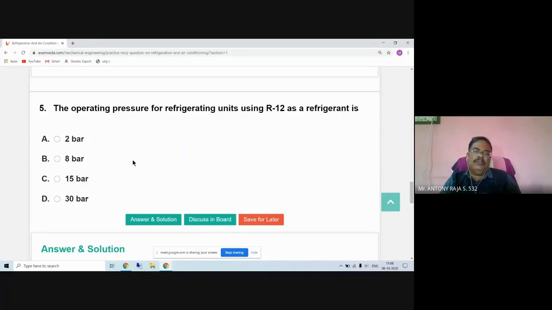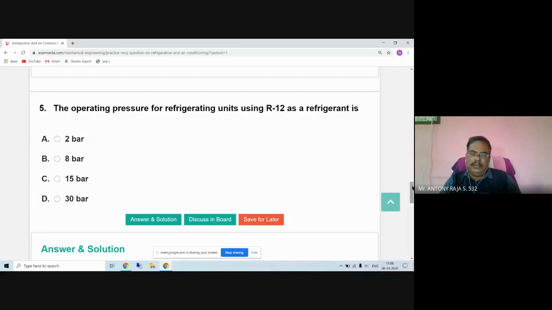Assuming that the evaporator is at 1 bar pressure and the condenser is at 8 bar pressure, the operating pressure ratio is P2 by P1, discharge pressure divided by suction pressure. So 8 bar divided by 1 bar gives 8. That means the condenser should be operated at 8 bar pressure.